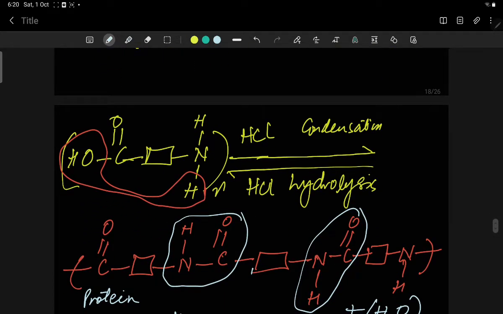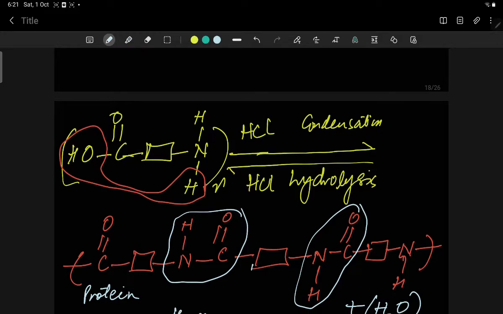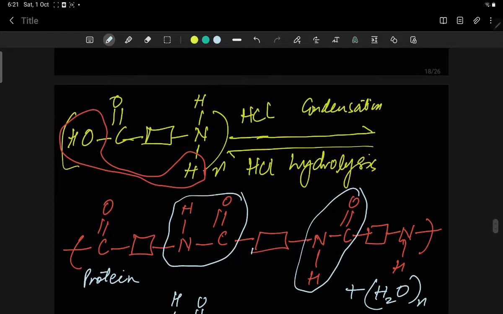So this is the structure of amino acids, and one amino acid. Many amino acids join to form protein molecules, and you know that 20 different kinds of amino acids are joined together to form one protein molecule. It is in the presence of HCl in condensation, as well as HCl in hydrolysis.